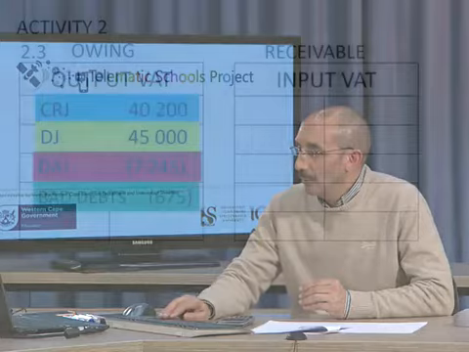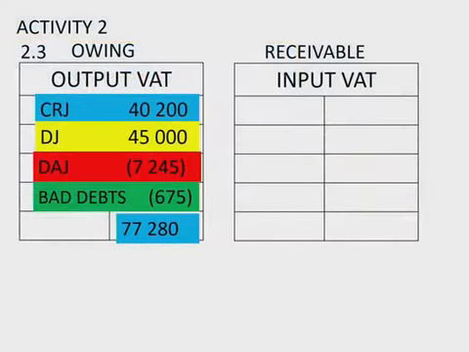Okay, so the total there will then just be the 40,200 plus the 45,000 minus the 7,245 and minus the 675. That gives us a total of 77,280. So that means, according to that, we owe SARS 77,280.